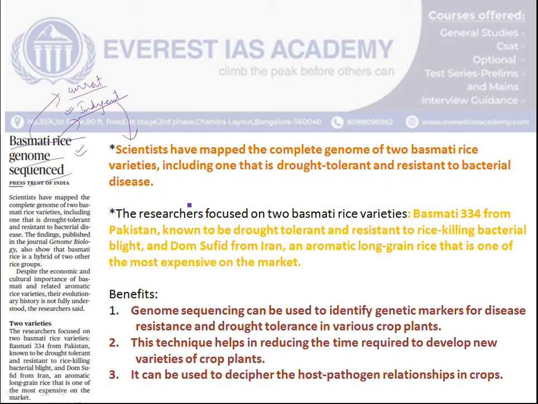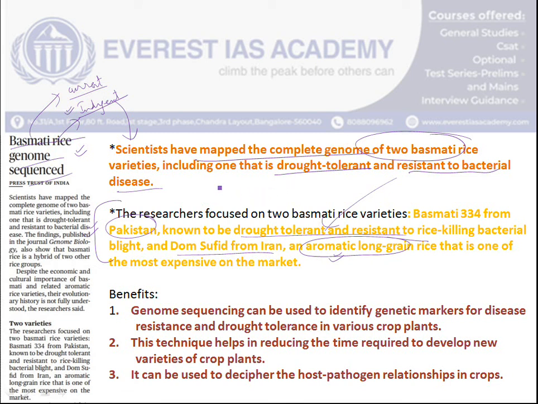But this article is about how recently scientists, with the help of genome sequencing, have mapped the complete genome of 2 basmati varieties. One is drought resistant as well as resistant to bacterial diseases. The other is aromatic, with a very good fragrance. One variety is a Pakistani variety which is drought resistant and resistant to bacteria, whereas the Iranian variety is famous for its aromatic fragrance. So scientists from India have now done plant genome sequencing for these 2 varieties of rice.